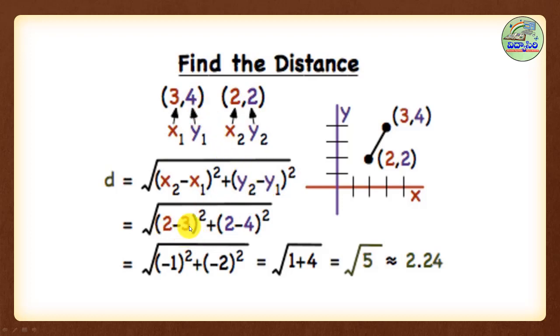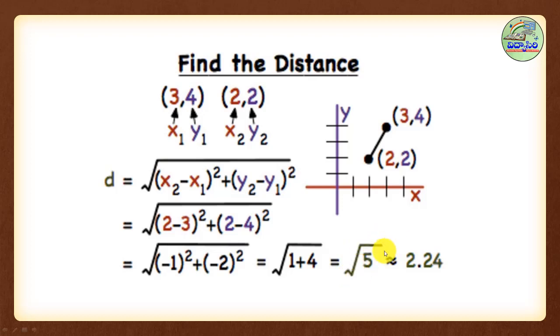2 minus 3 minus 1 whole square. 2 minus 4 minus 2 whole square. So minus 1 whole square, minus 2 whole square. Minus having square or any even power, so that will be plus. Which plus? 1 into 1, 1. So here also it will be plus. 2 into 2, 4. So under root of 1 plus 4 is 5.